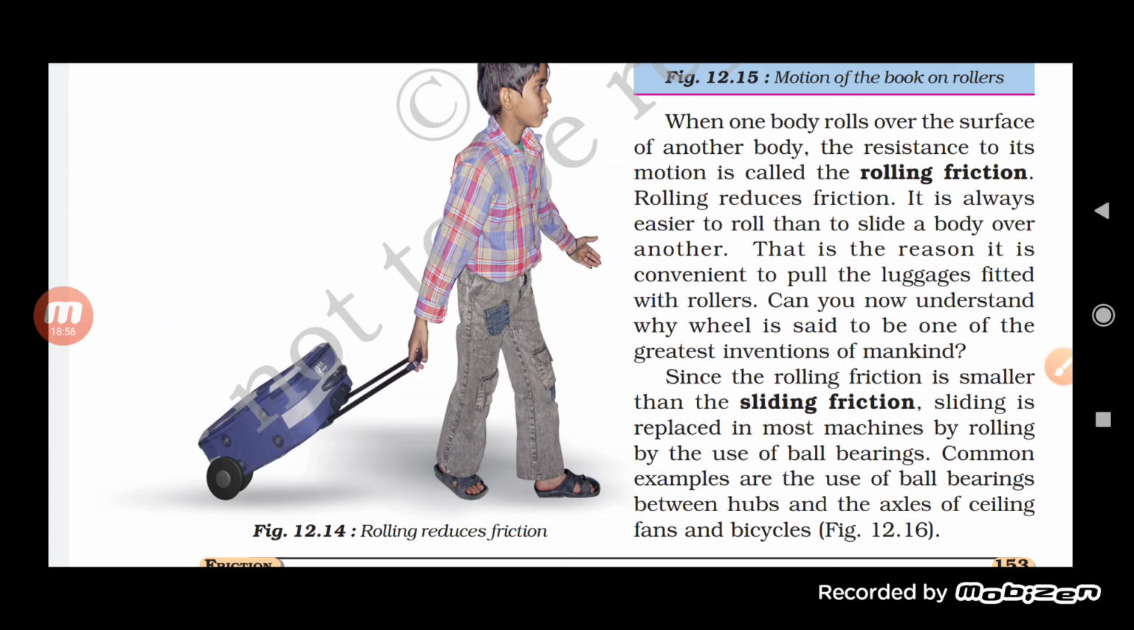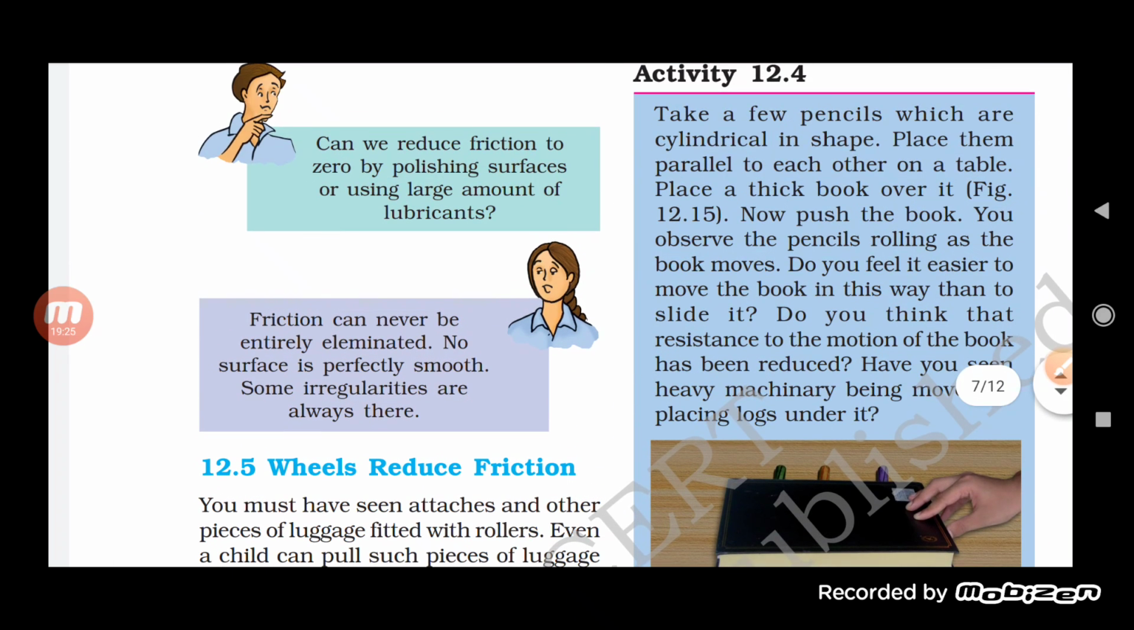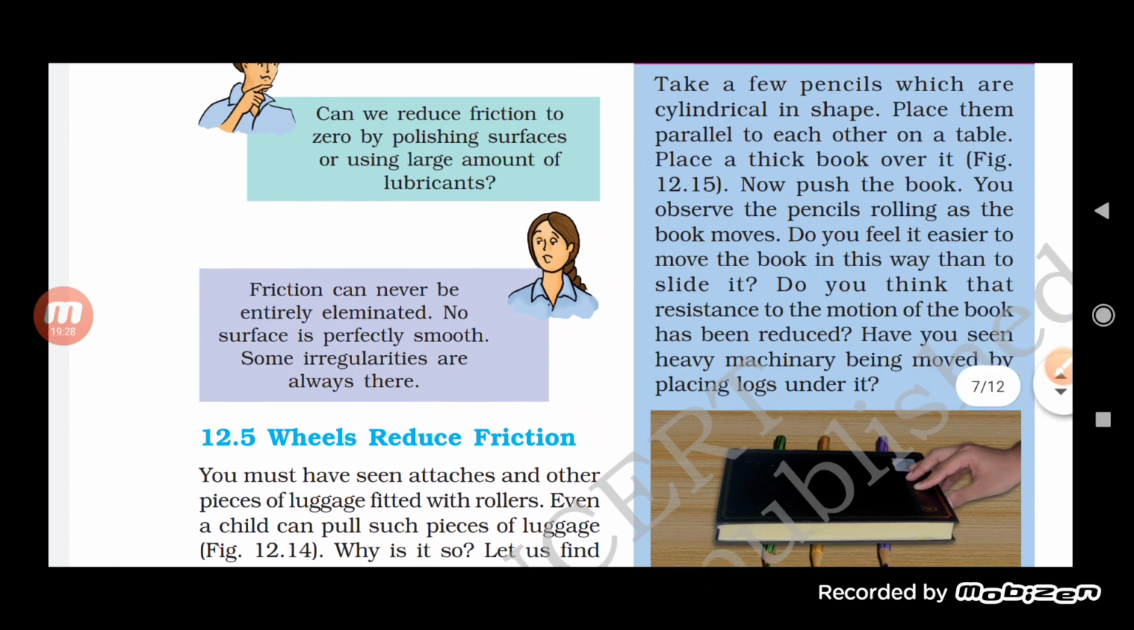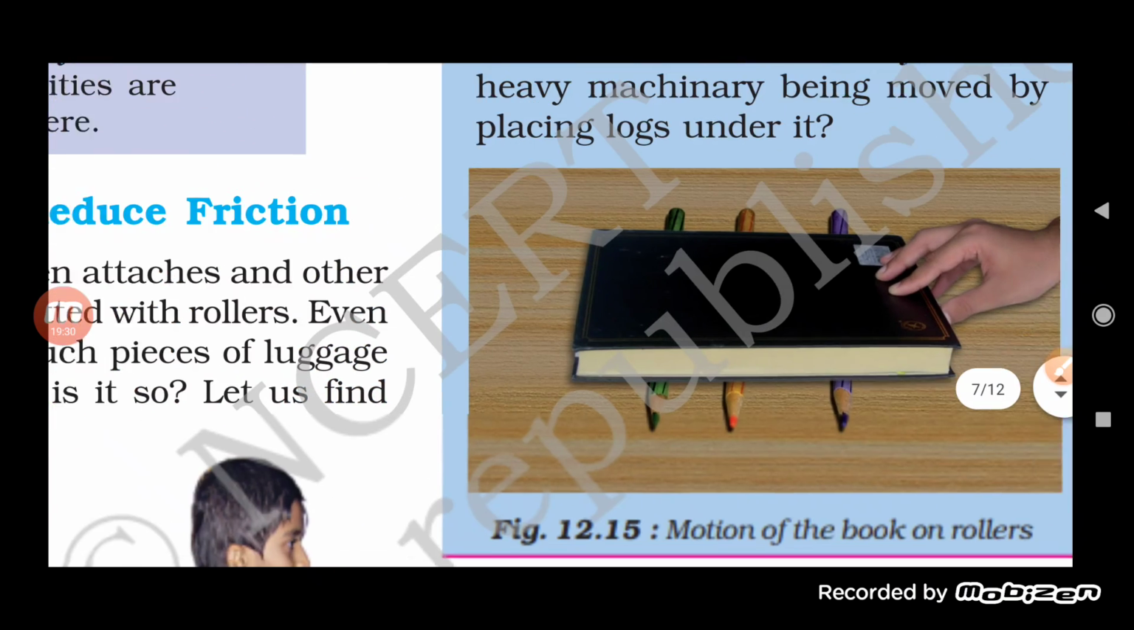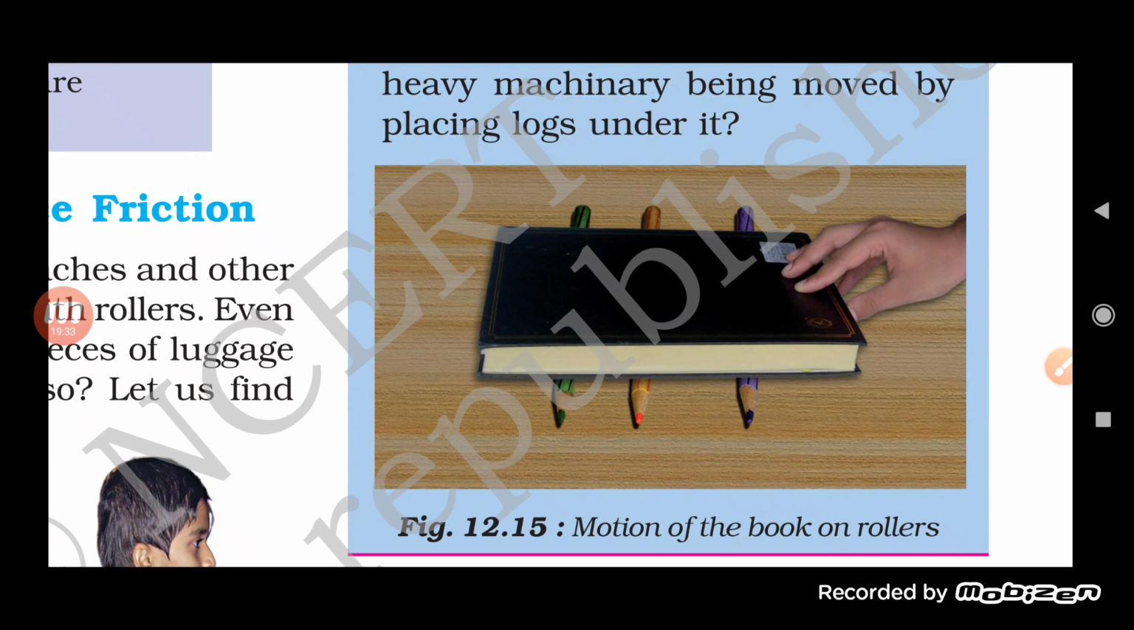But this time it is quite easy for the boy to carry this luggage, and the reason is the wheels, these rollers present on the luggage, which help in reducing the friction between the surface and the bag. Because of that it is quite easy for the boy to carry the luggage. Let us try to understand. There is an activity we must know about. In this picture, you can see that we have taken three pencils.